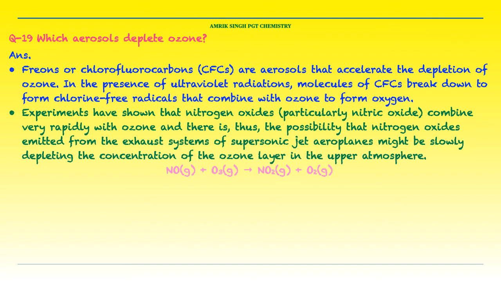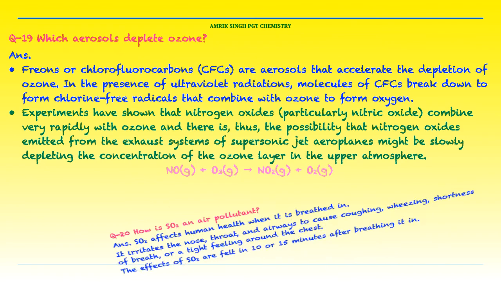The reaction involved is NO reacting with O3, NO changing into NO2 plus O2. Therefore, ozone is converted into O2.